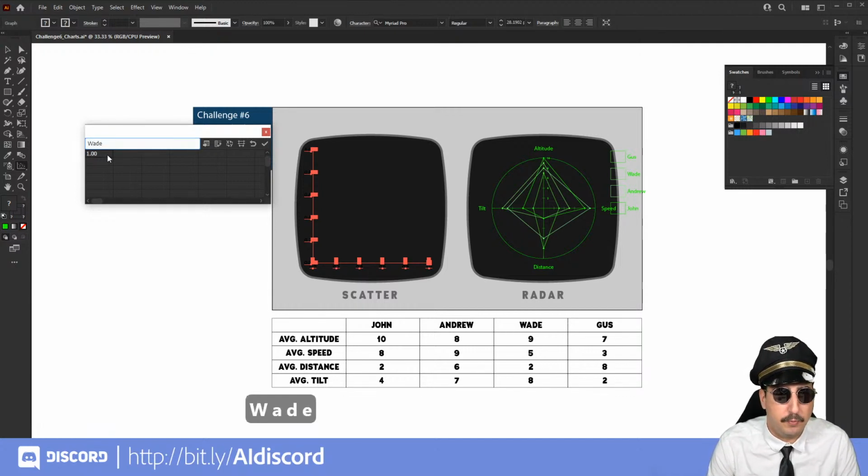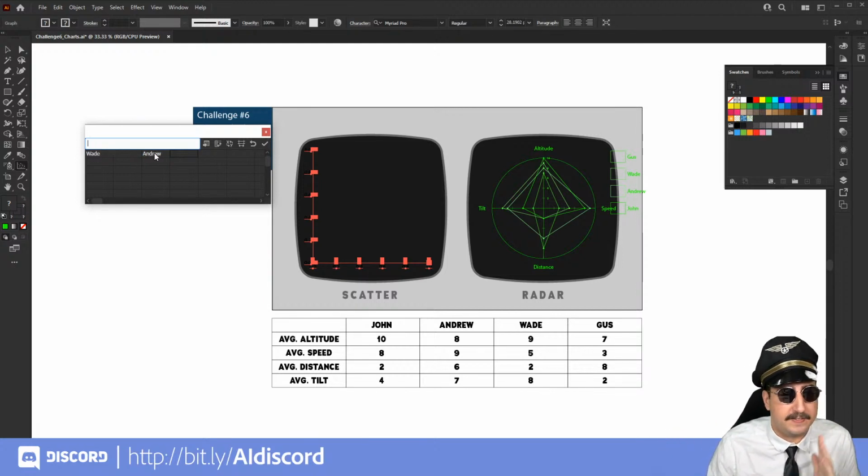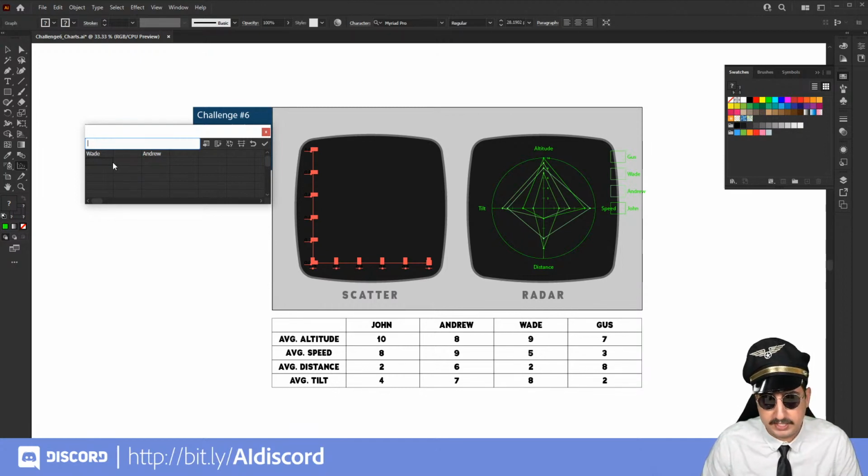So let's go ahead and put Wade in here, and Wade is going to go right there in the top, and then I am going to go over here. Now you can do multiple entries, but you need to make sure that you have two columns for each. So we have Wade first, and then we have me, and maybe we'll do some variances here. So these are going to be our variances of speed. So maybe we have the average, right? The average is these numbers because we did 2 runs. So let's put in the numbers here that would be the averages of the altitude, the speed.